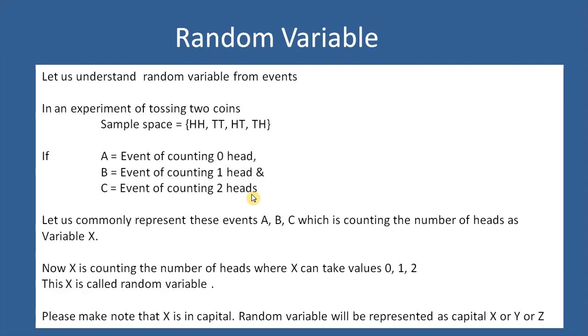And now assume we are tossing 20 coins. In that case, we need a common variable to represent the event of counting the number of heads. Let us commonly represent these events A, B, C in this example, which is counting the number of heads, as variable X. Now, this X, which is counting the number of heads and takes the value 0, 1 and 2, is called the random variable. Please make note that X is in capital. Random variable will be represented as capital X or Y or Z.